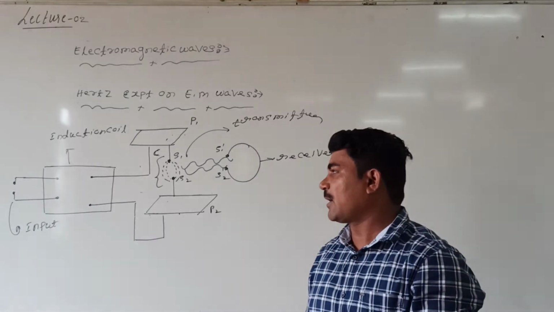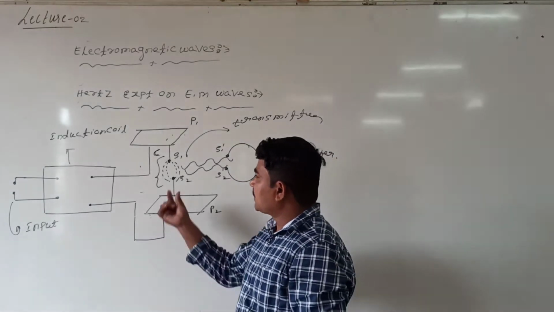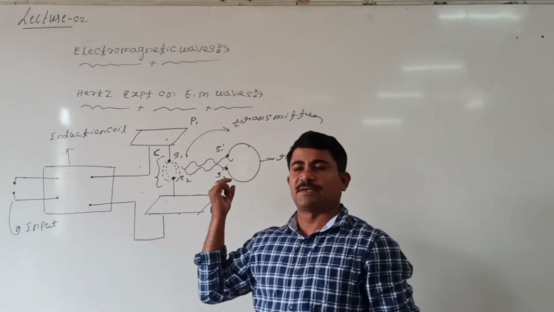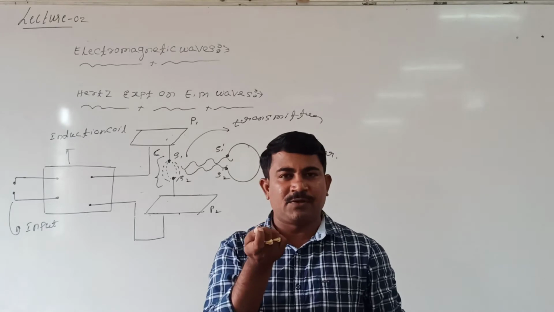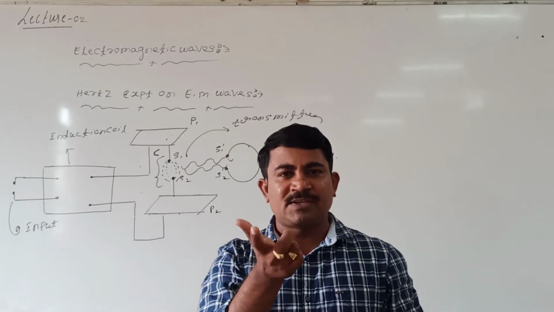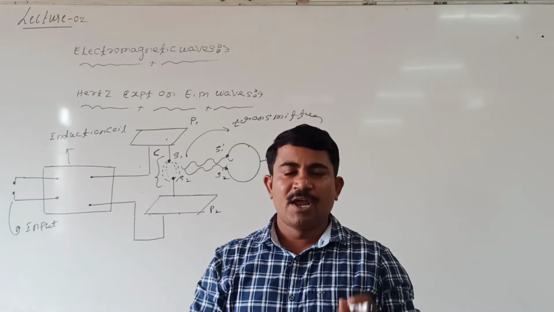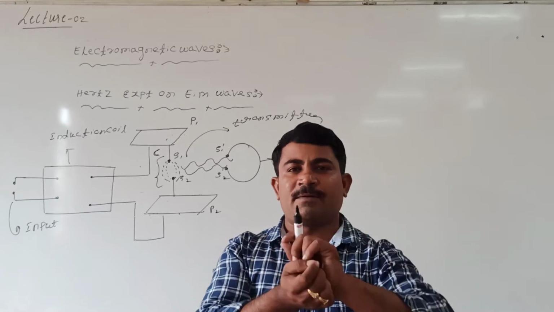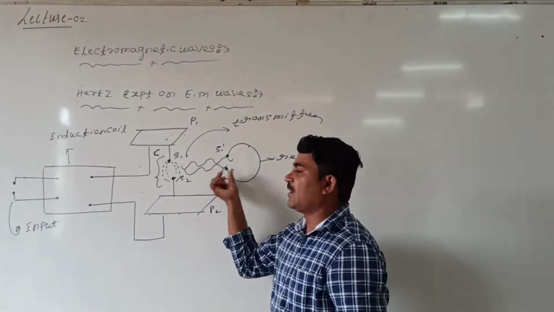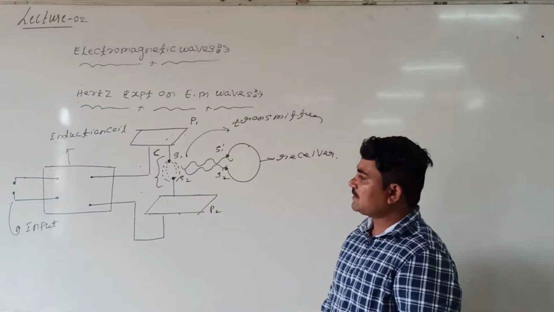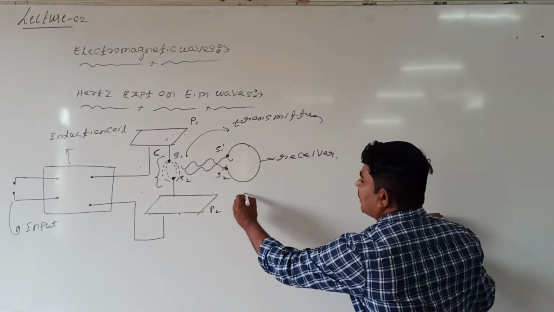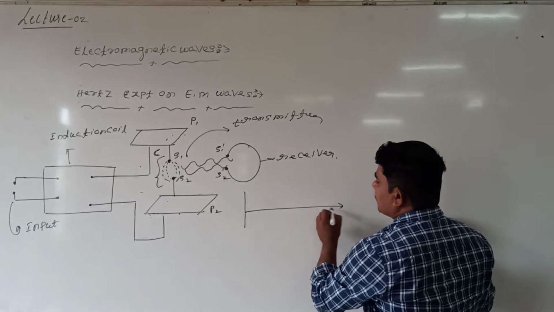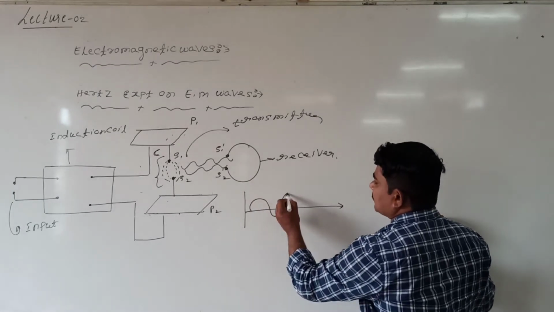How is it? Look at me. Whenever a charged capacitor is allowed to discharge across an inductor, electric field oscillations are produced. Wherever the electric field changes, the magnetic field also changes. The changing electric field and magnetic field are responsible for the electromagnetic wave. When a charged capacitor is allowed to discharge, how do the electromagnetic waves come? Look at me. Like this, electromagnetic waves come.